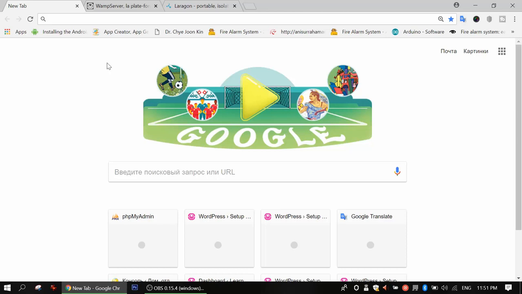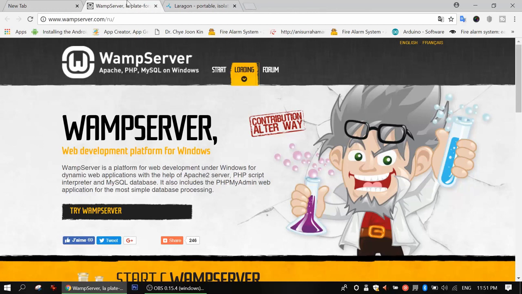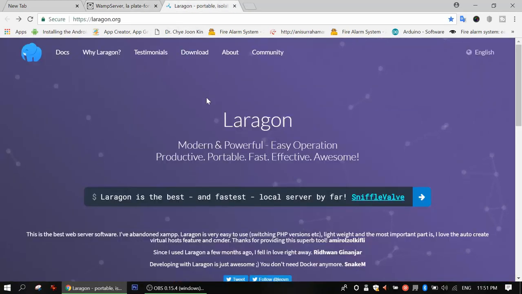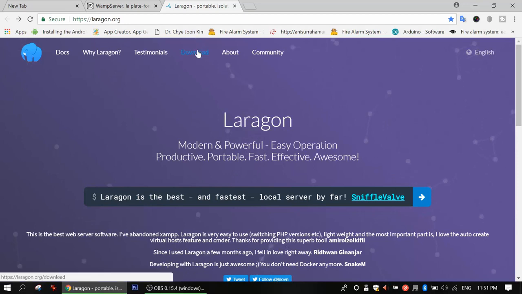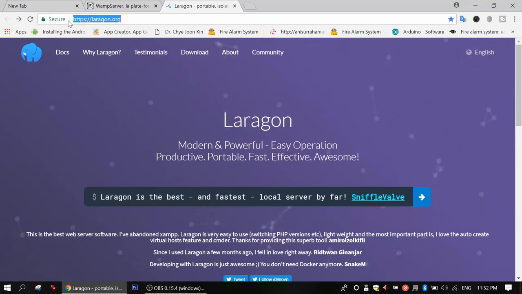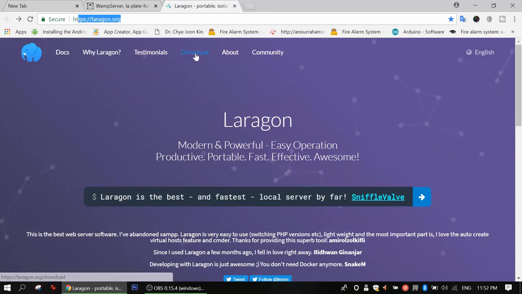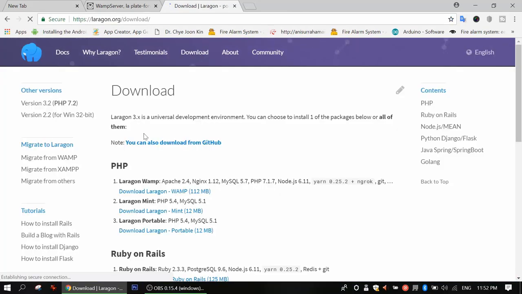We can use two kinds of server software for our Windows or Linux platform. The first is the web server. Those who have a Windows machine can use this, or those who don't can use Laragon for their Mac, I mean Linux. If you have a Linux device, then you can go to this website, www.laragon.org. You will see the website here, click the download button, and then we'll have a look at the versions.